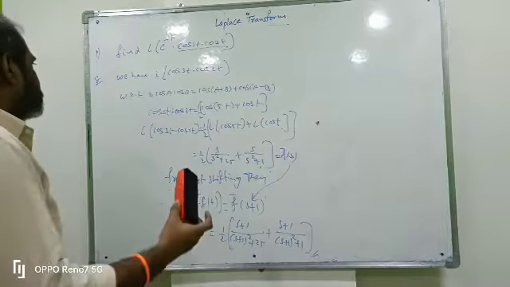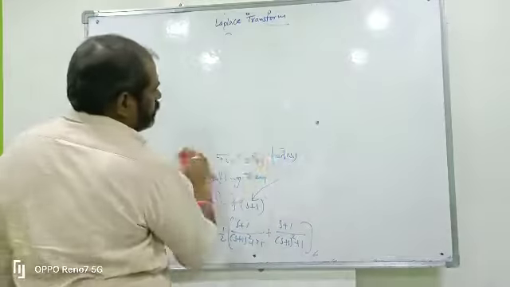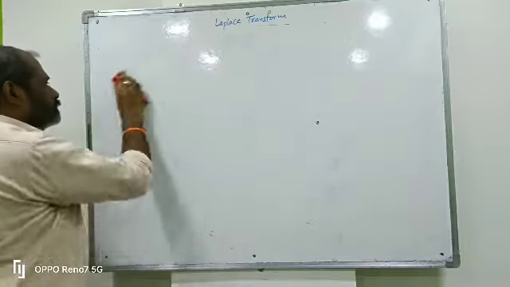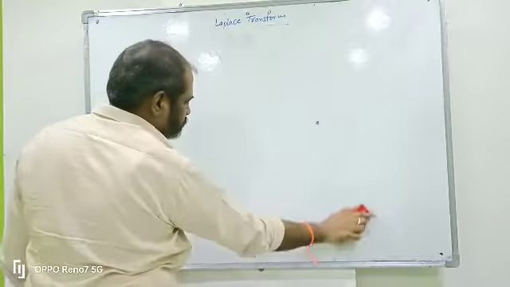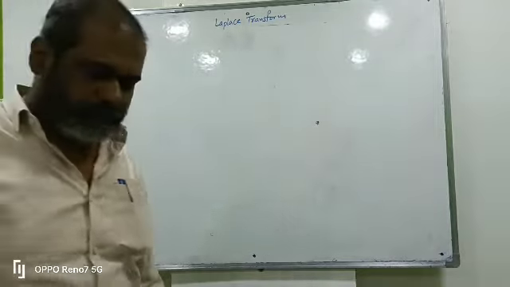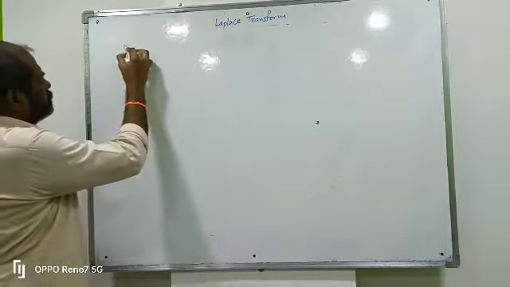Next we go to multiplication by t. So first is the definition of Laplace transform. Next one is the first shifting theorem: L of e power minus a t into f of t equals f bar of s minus a. The second statement is multiplication by t.